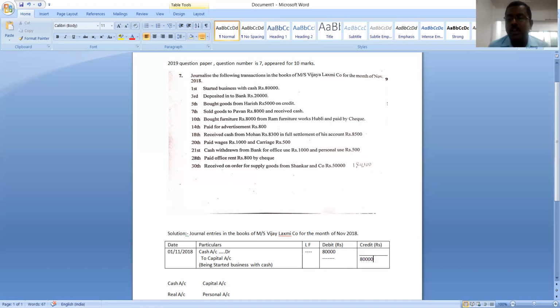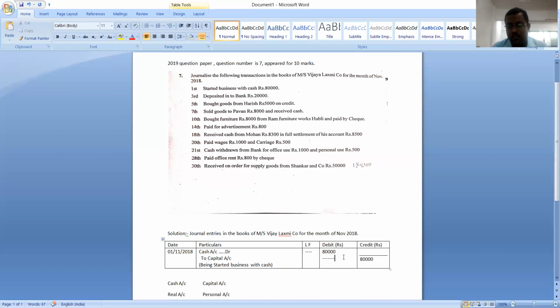Once again, I will make it very clear. In the debit column, the amount should be written parallel to the name of the account that is debited. And in the credit column, we should write the amount parallel to the name of the account that is credited. Understood? So in the credit column, parallel to the cash account, the account that is debited, we have to put a dash. And in the debit column, parallel to the name of the account that is credited, we need to put a dash.